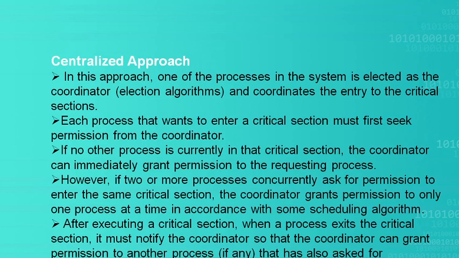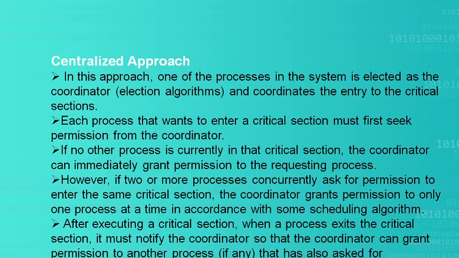In the centralized approach, as the name itself says, there will be one coordinator, and that coordinator is elected via election algorithms, which we will discuss in our next lectures. One of the processes in the system is elected as the coordinator. Say there are 5 processes; out of 5 we elect one process as the coordinator, and this coordinator is responsible for giving permission to all the other processes to enter the critical section.